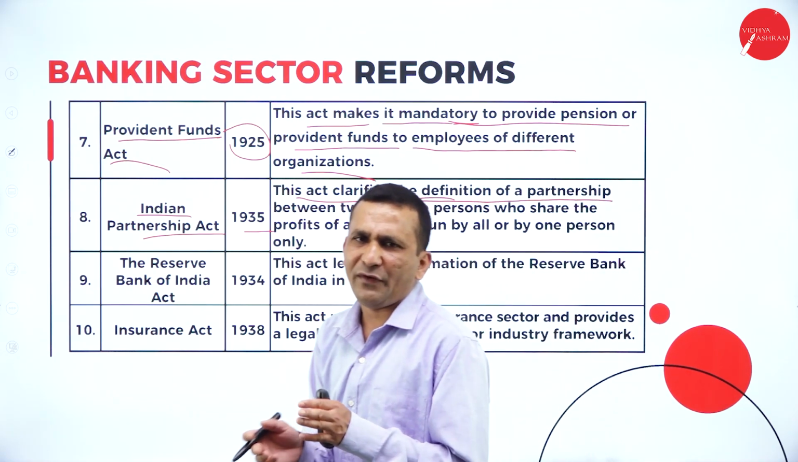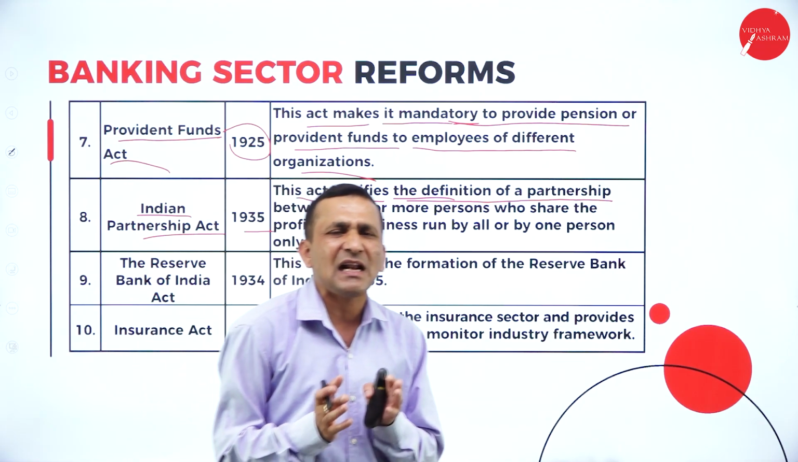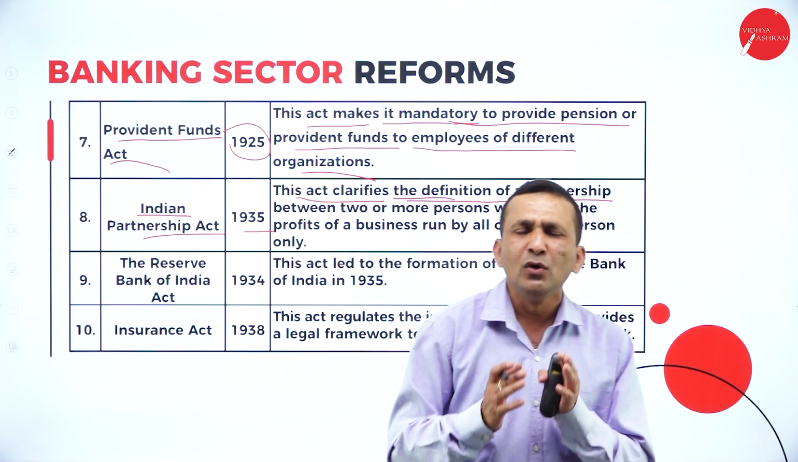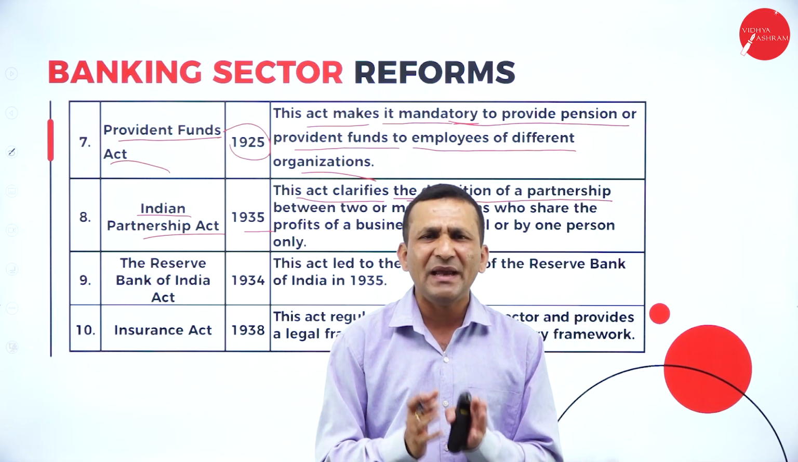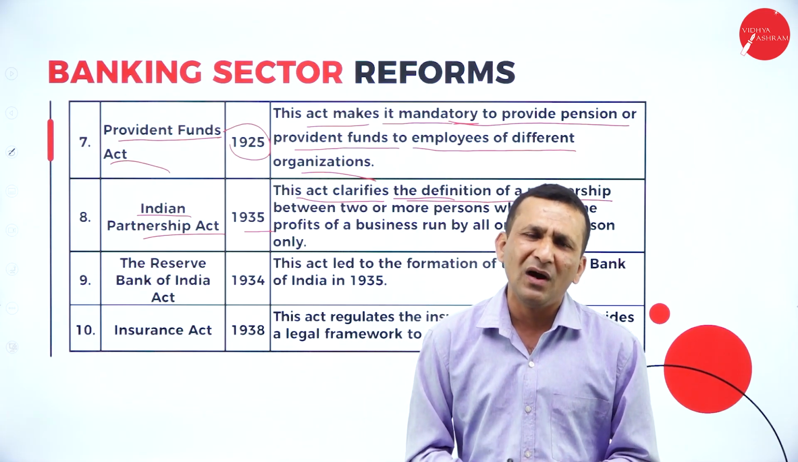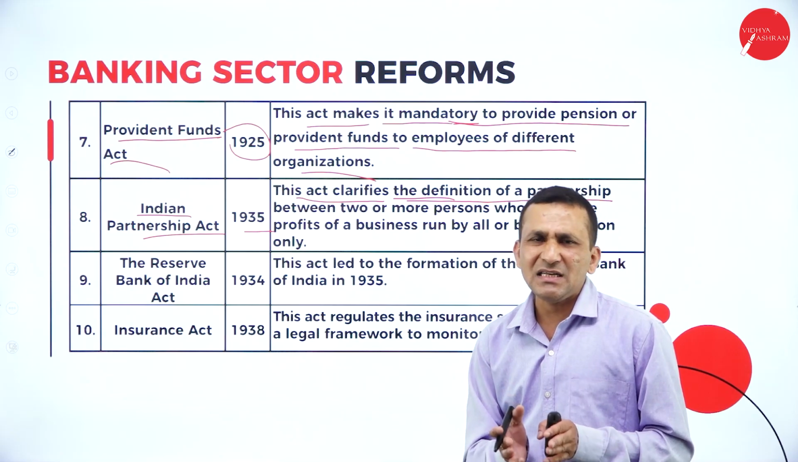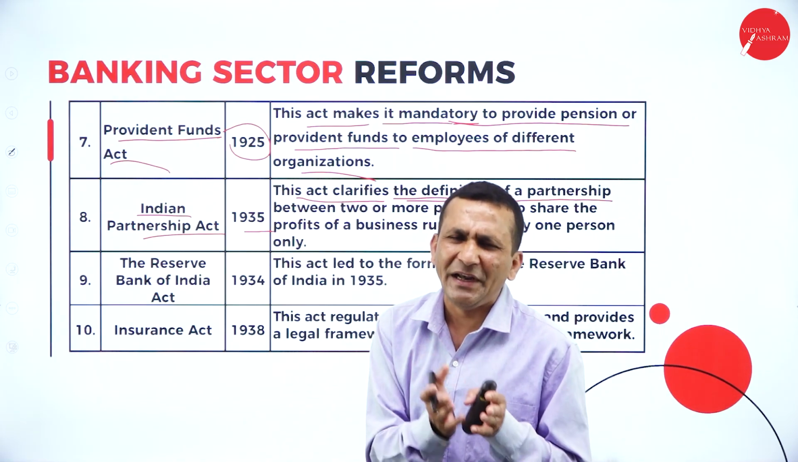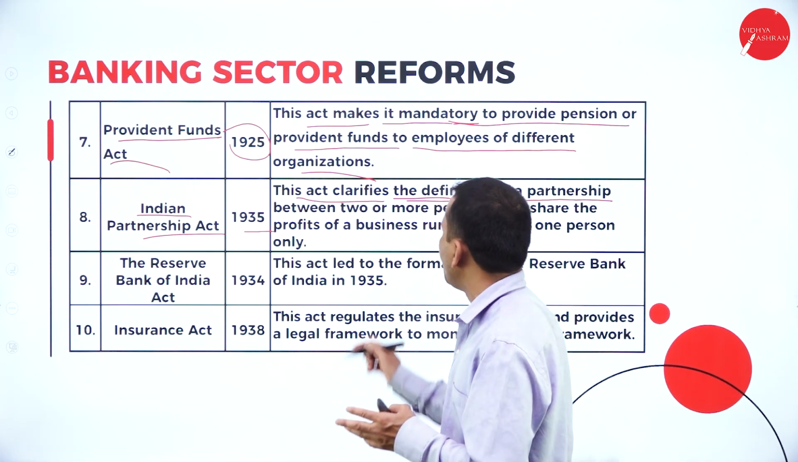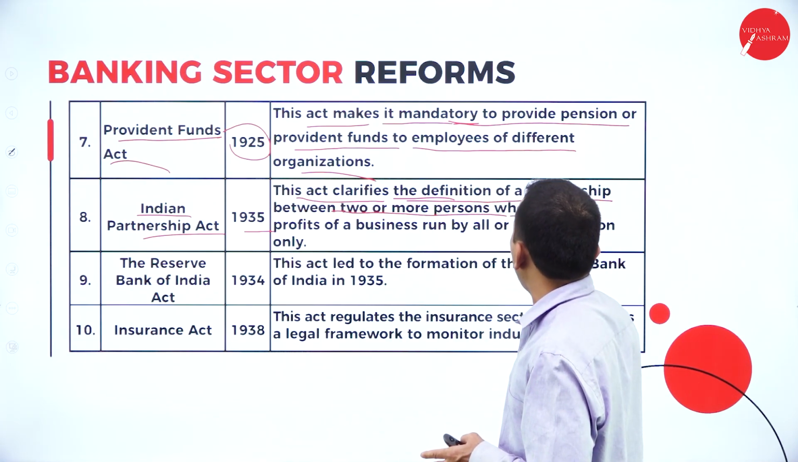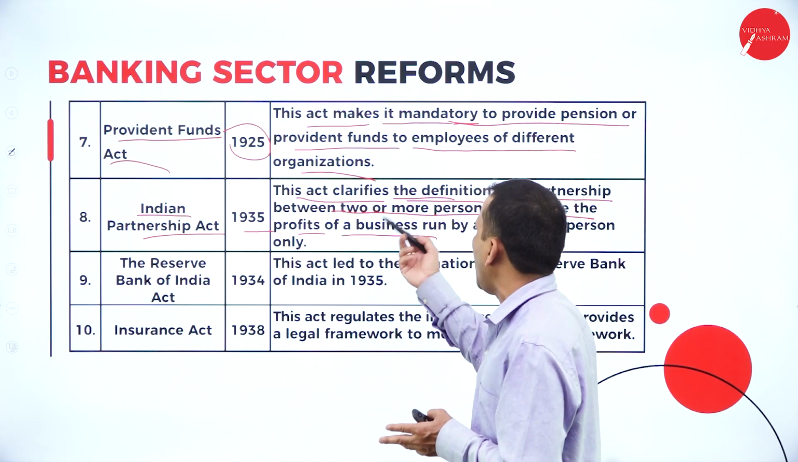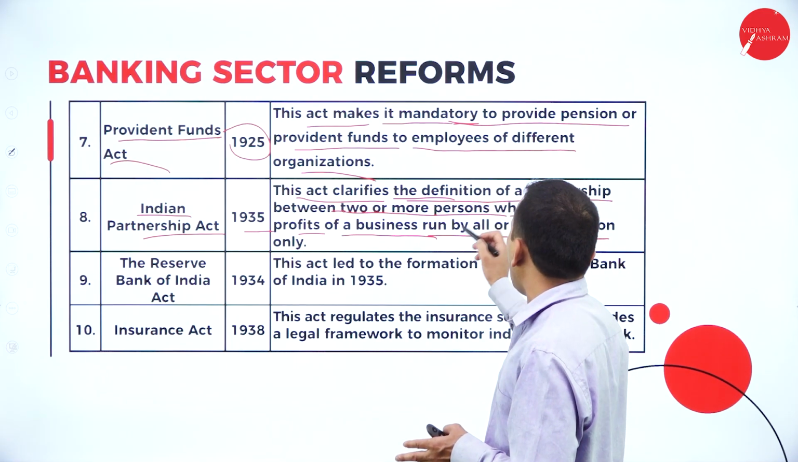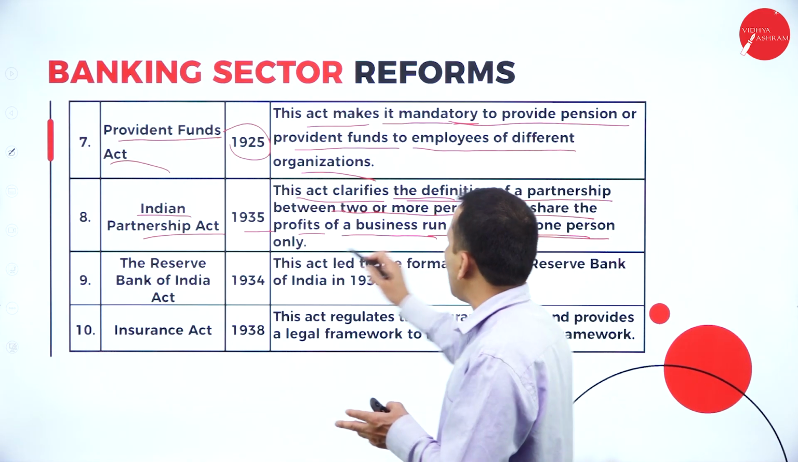We know the meaning of partners. If the partners agree to share the profit and loss based on the partnership deed they signed, they follow the Indian Partnership Act 1935. So 2 or more persons share the profit or loss of a business run by all or by one person only.